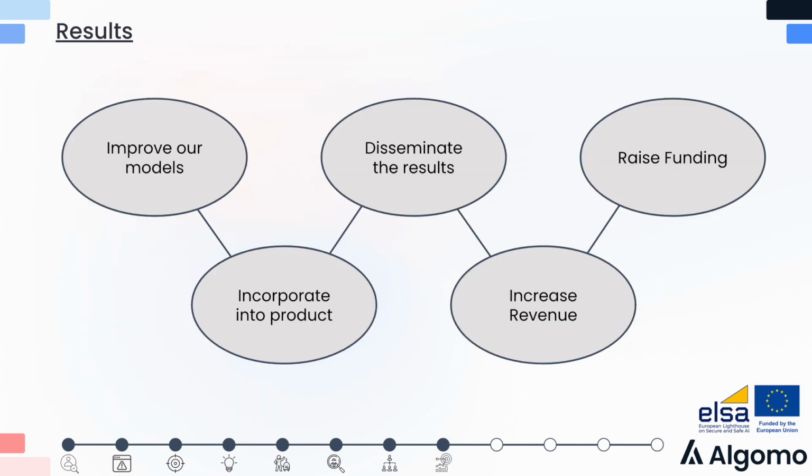So after 6 months, we've managed to improve our models in the sense that our end-to-end question answering system has a lower hallucination rate. We've managed to incorporate everything into the product. We have disseminated the results somewhat via social media, but we have not yet published a research paper. We've increased revenue by increasing the number of users of the product. And finally, we've managed to raise £1.3 million of funding via grants.